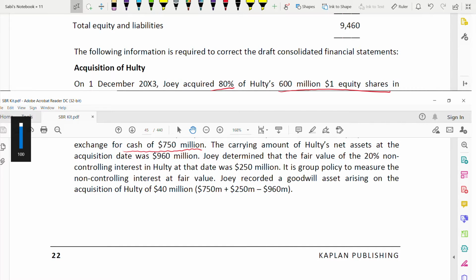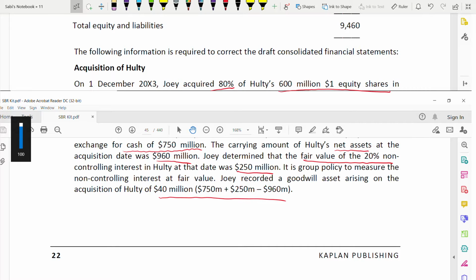The carrying amount of the net assets at acquisition is 960 million. The fair value of the 20% NCI is 250, and group policy is to measure NCI at fair value. This is the way goodwill was calculated. Now you have to tell whether it's correct or not. Definitely it's wrong. That's why they told us to correct the entry.